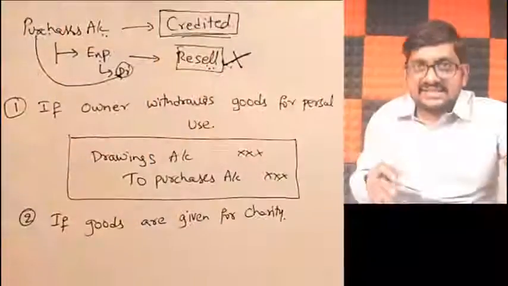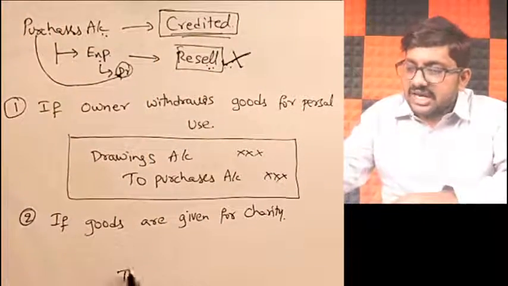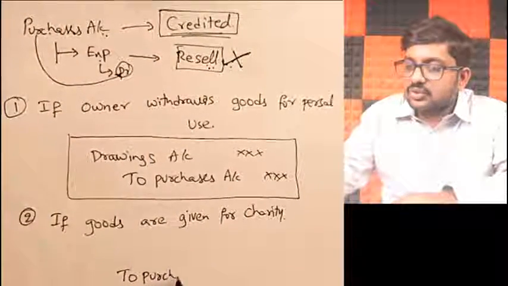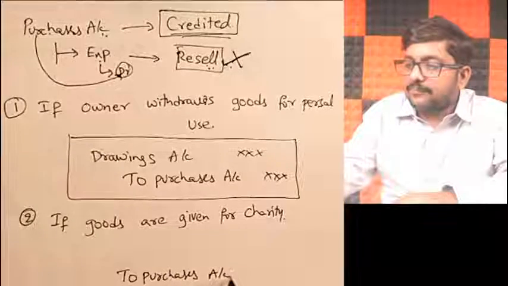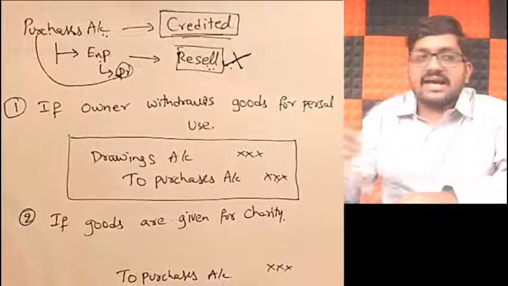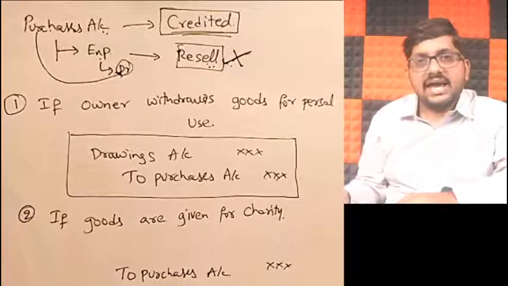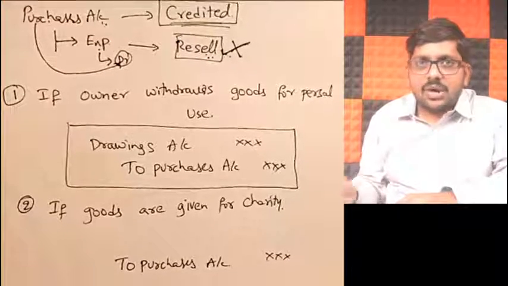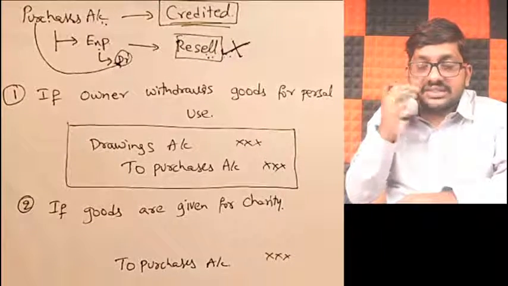Earlier, for what purpose did you purchase those books? To give it for charity? No. Earlier, my purpose is to resell. But are you reselling it now? No, you are giving it for charity. That is the reason. What I am trying to say is your intention to resell those goods has changed. You are not selling them. That's why your purchase account should be credited. Got it, friends? Now, purchase account is credited because the intention to resell has changed.